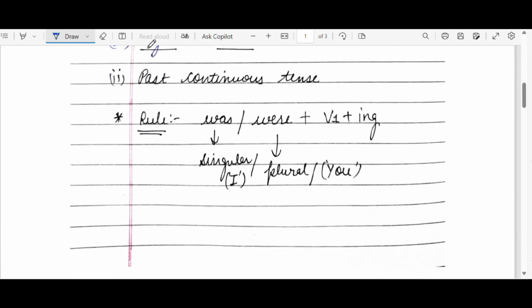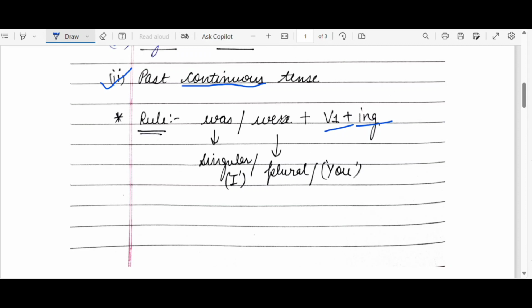The second classification of past tense is the past continuous tense. Continuous means in continuation, which means we have to use ing in every case of continuation. Rule for the same is was, were. In present, it was is, am, are, and in the continuous past, it is was or were, plus V1, that is the first form of verb, plus ing. Was is used with singular or I. Were is used with plural or you. I was, she was, you were, we were, they were, V1.